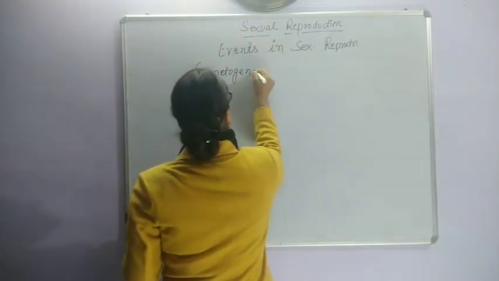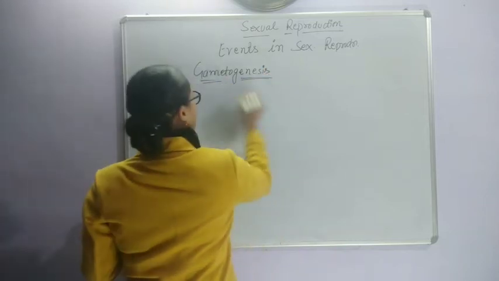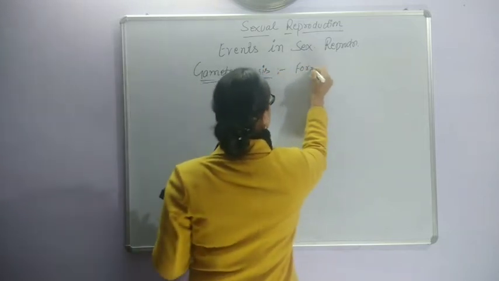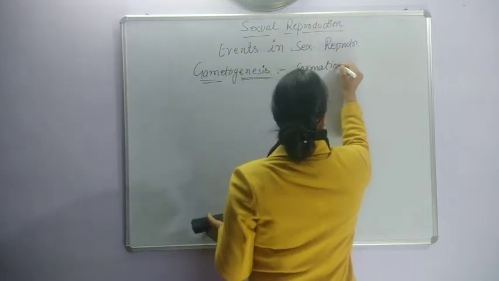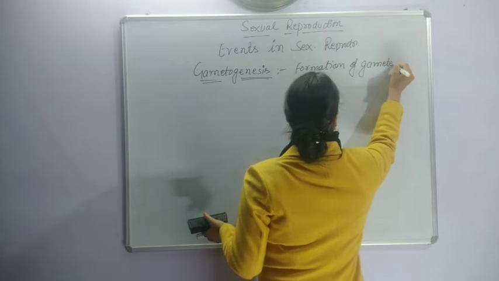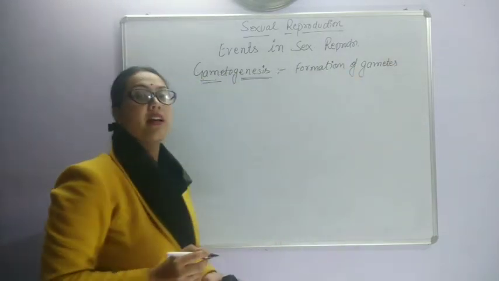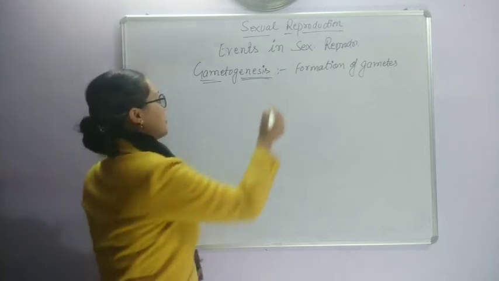So first is gametogenesis, that is formation of gametes. Gametes are haploid and are formed by meiotic division.